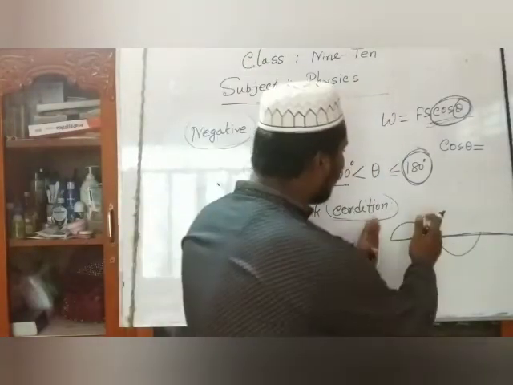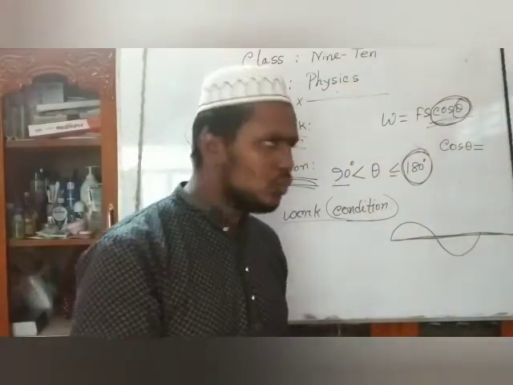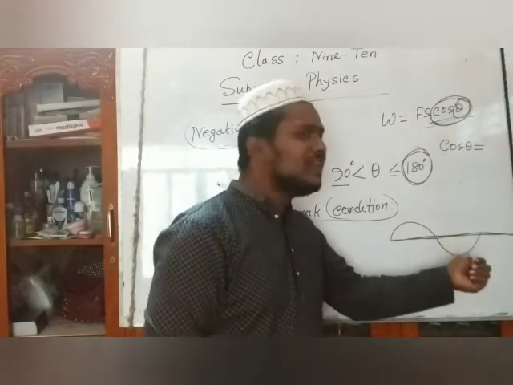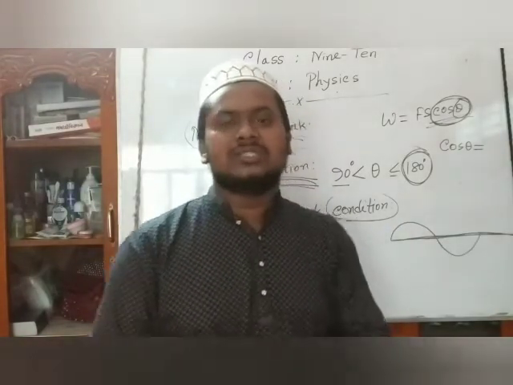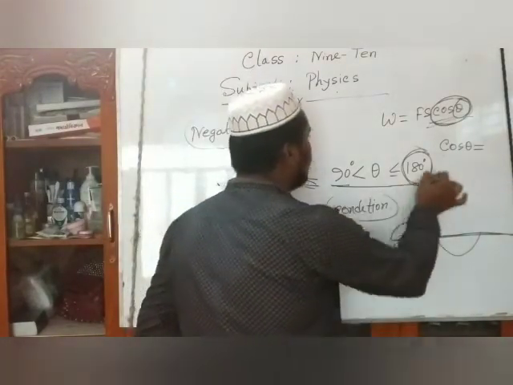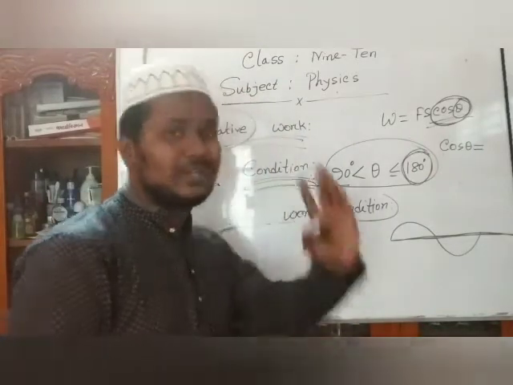Then 180 and 180 equal 360 degree. So the values are the same. So we calculate the range as 90 to 180 degree, or 0 to 180 degree.